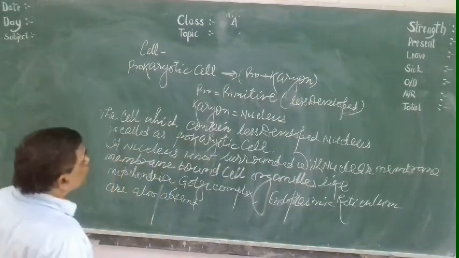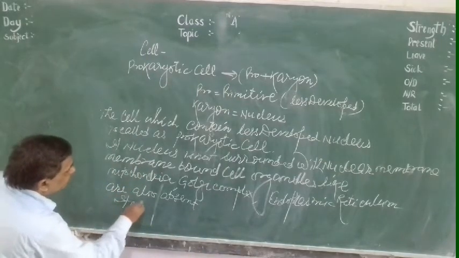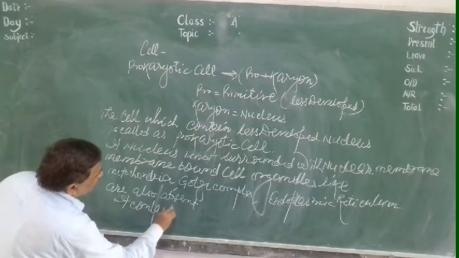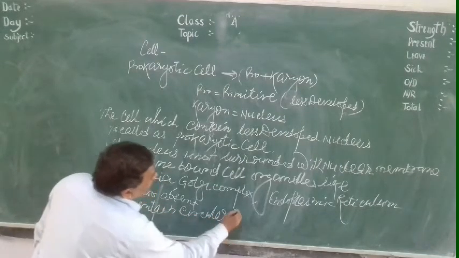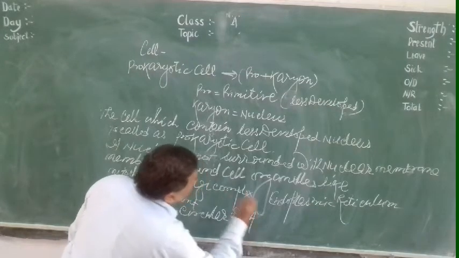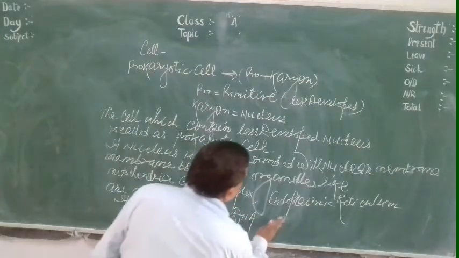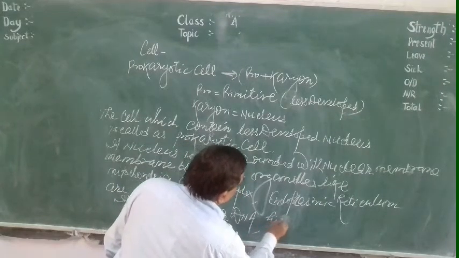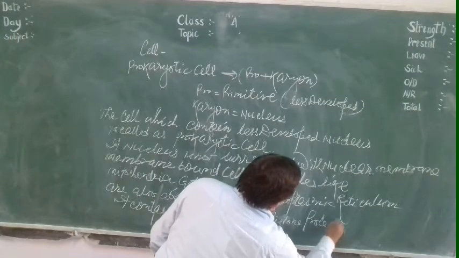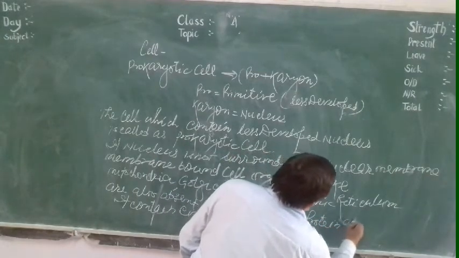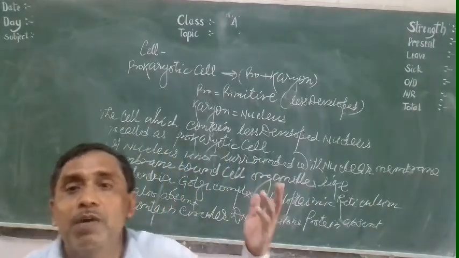It contains circular DNA. Circular DNA is found there. Histone protein is absent. Histone protein is not present.